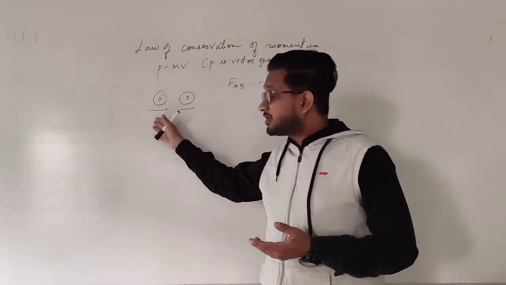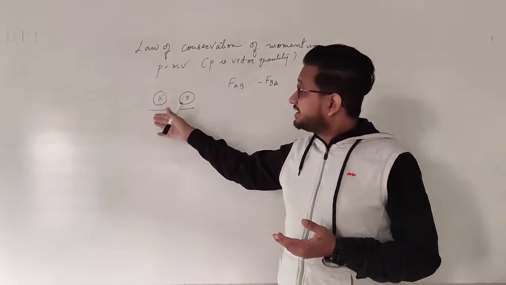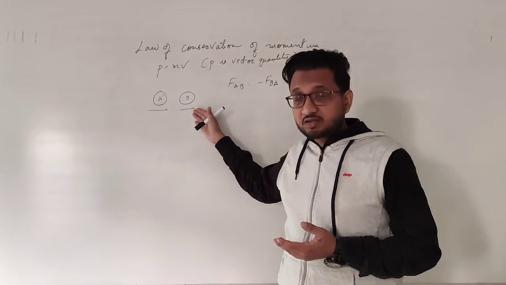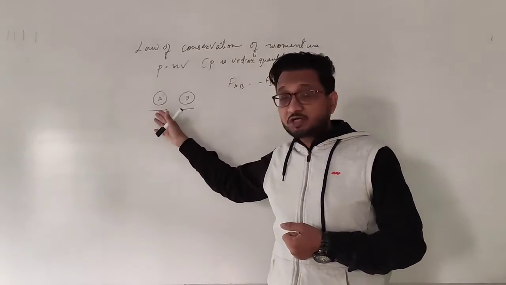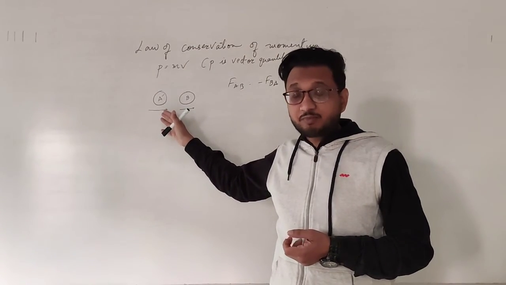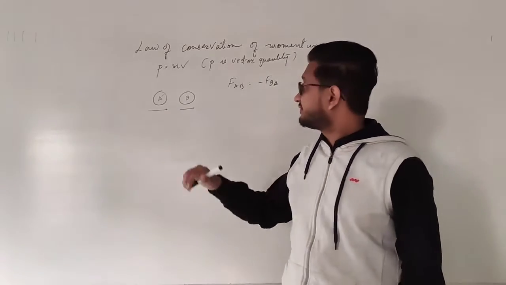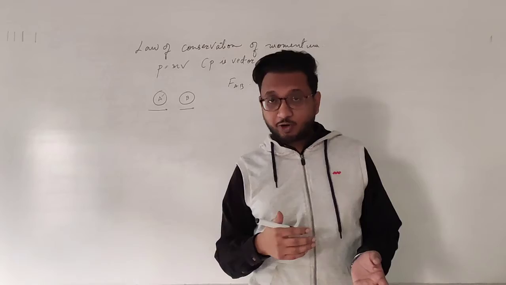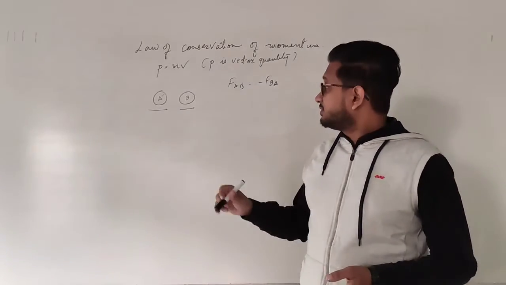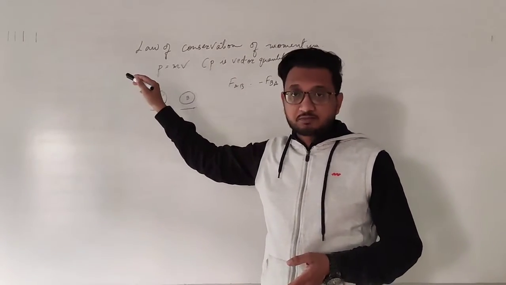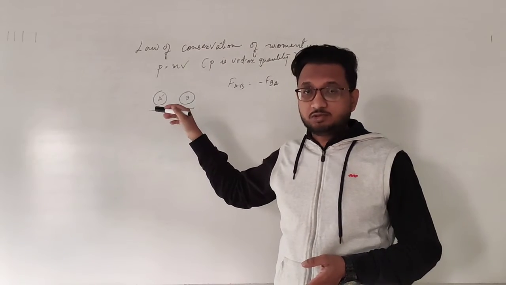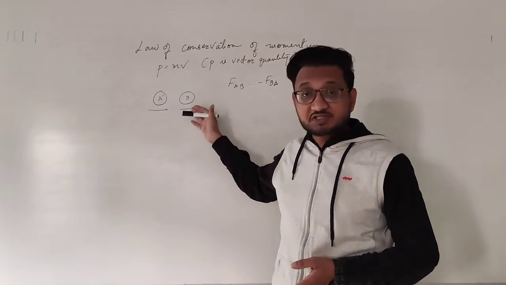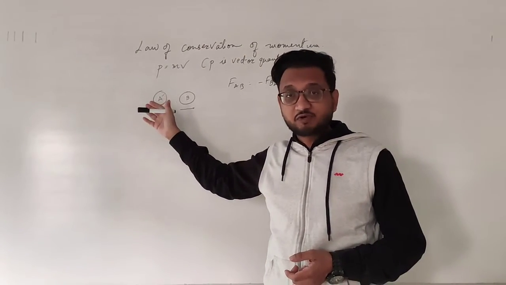So the initial momentum of A is more and the initial momentum of B is less, but after striking, the final momentum of A decreases and the final momentum of B increases from what it was before. Okay, so we have new momentum for both of these balls. This one is more than before, this one is less than before.